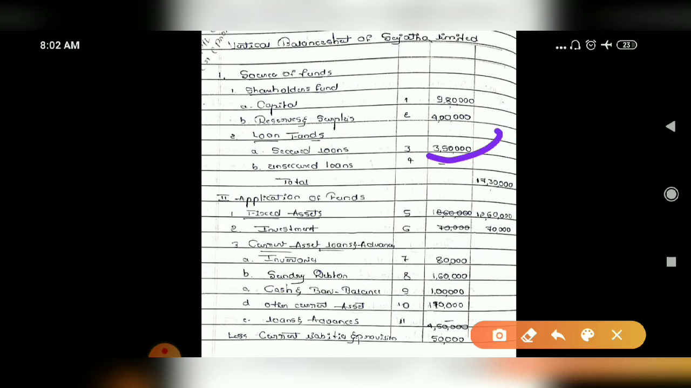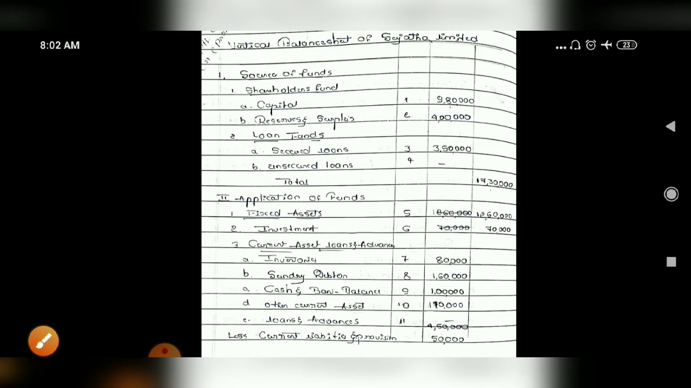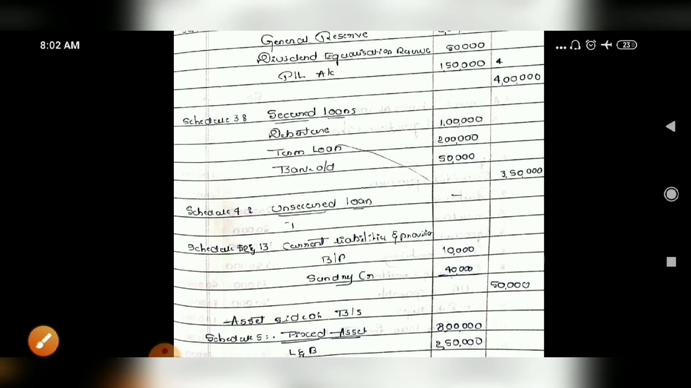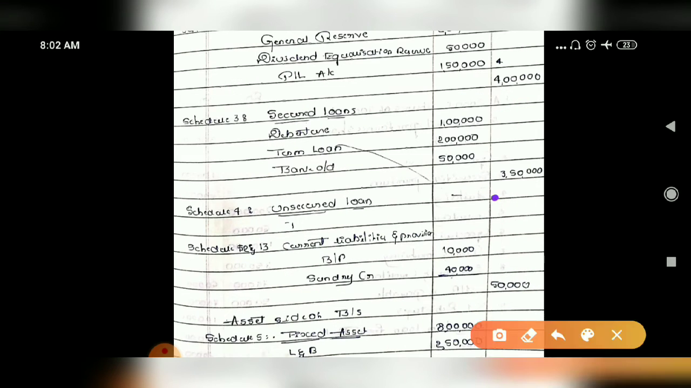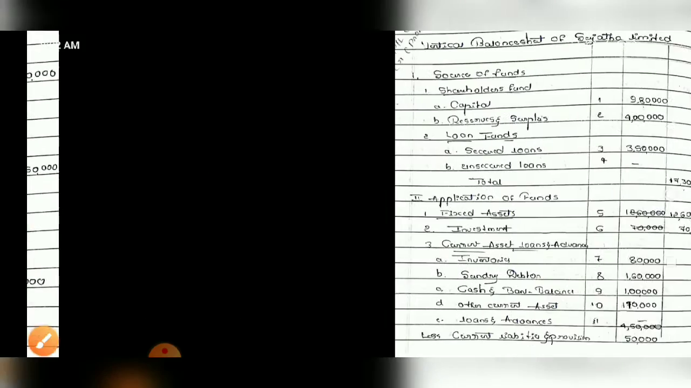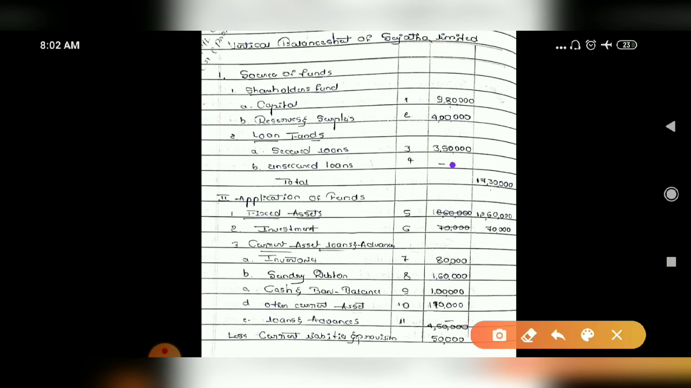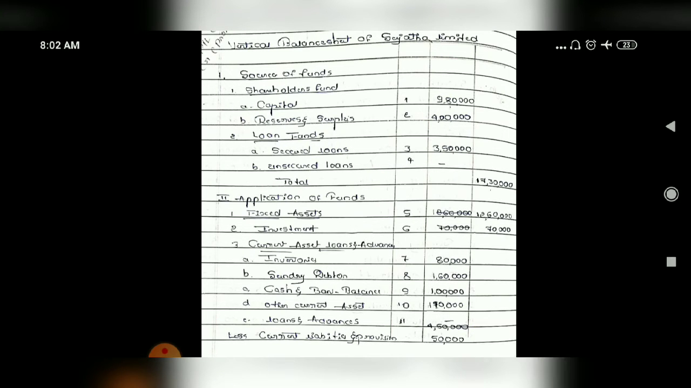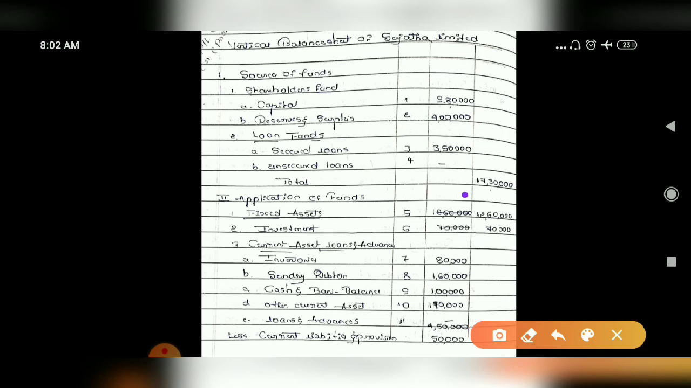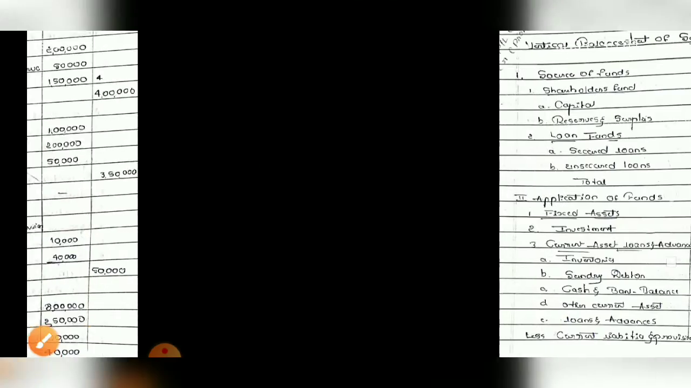So 3,50,000 here. Then unsecured loans, if any, you have to see. No unsecured loan. So take into the main format, that is nil. Schedule number 4 is nil. Correct? Then the liability side is over now. The total is 17,30,000. Write it in the outer column. Then you have to see the next schedules.